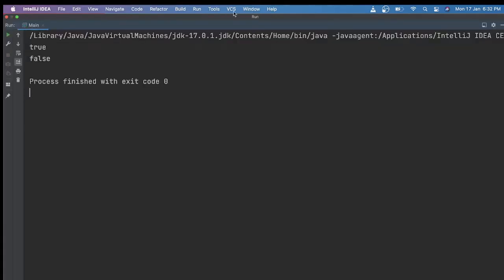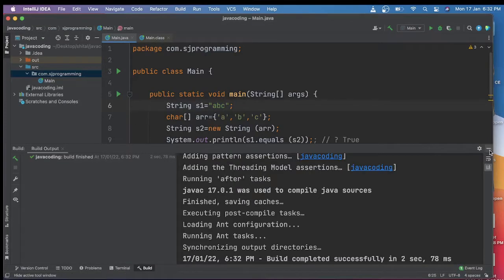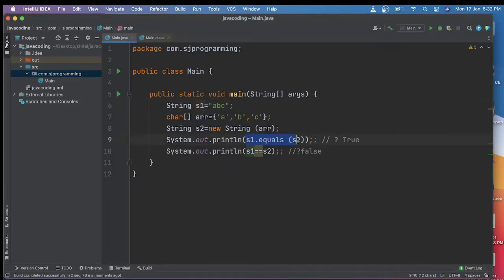See here we are getting first true and then false. The first was for the equals method, which is meant for the content comparison. For s1 and s2, both contents are same because s1 is containing the value abc and s2 is also containing the value abc. But here we have written new String, so a new object is created and this s2 is referring to that new object. That's the reason for the second time when we are writing s1 == s2, we are getting false as output. I hope this is clear to everyone.